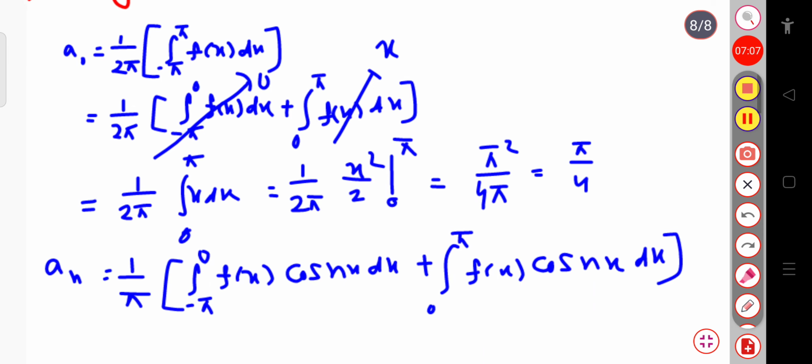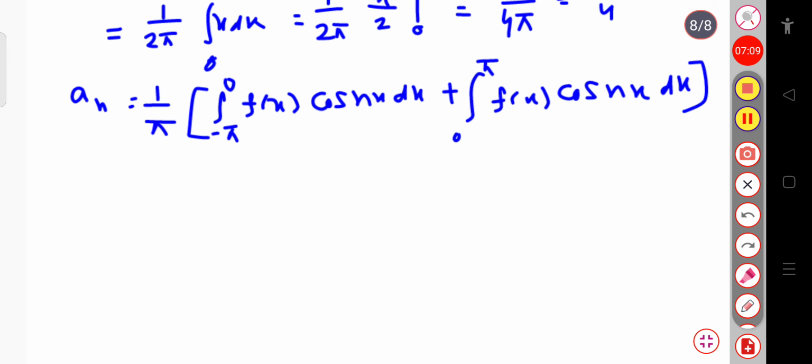Now if I put this value here, first of all this part goes to 0 since f of x is equal to 0. So its value goes to 0. Then you have to put the value for this one. This is your f of x equal to x. Now you have to integrate. This is equal to 1 by pi integration over 0 to pi. Here the f of x is your x. So this is x into cos nx dx.